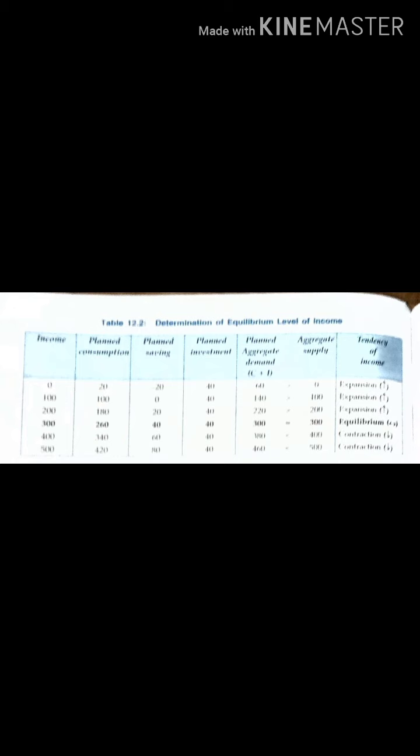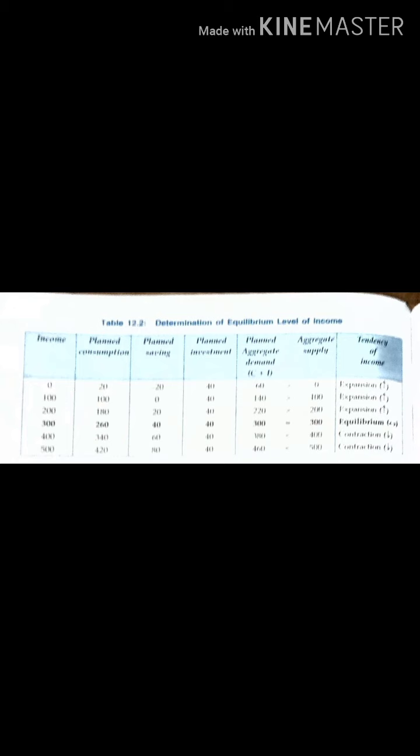Fine. Third case. Now what is my aggregate demand? 300, right? Not 300, this is the fourth case. Third case, my aggregate demand is 220. And what is my supply? 200. Again, demand is more, so income will tend to increase. Now when the fourth case comes, see, my aggregate demand and aggregate supply both are equal, 300 and 300. This is the situation of equilibrium.